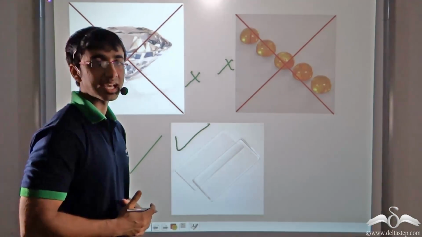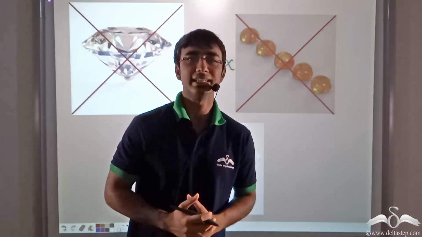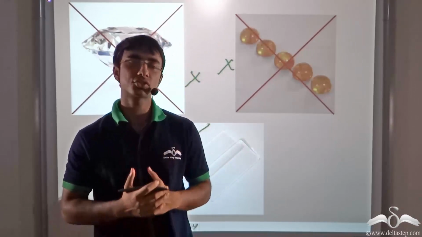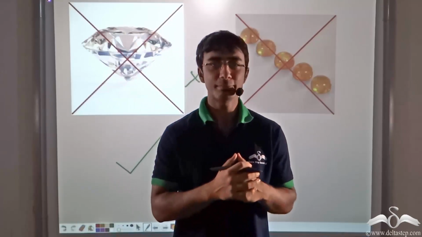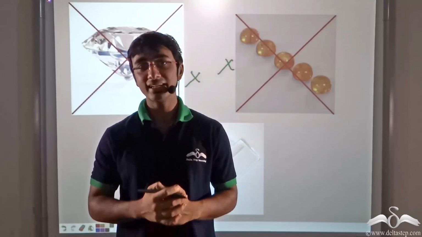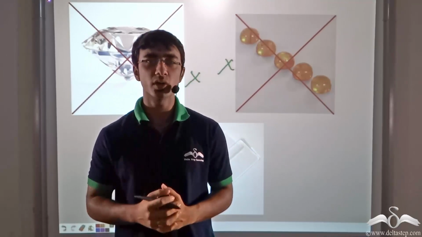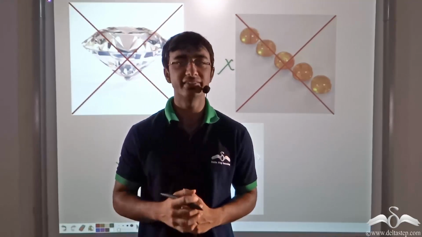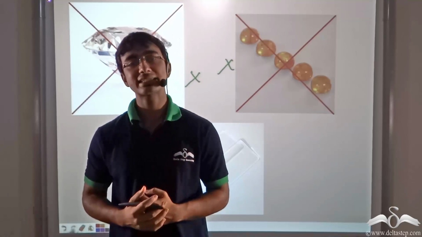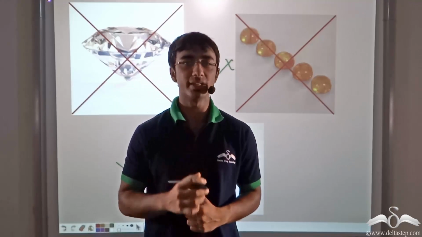So taking a quick recap, we learned that when light travels from one medium to another, light bends. This bending is determined by a physical quantity that is known as the refractive index. Refractive index can be found out in two ways.